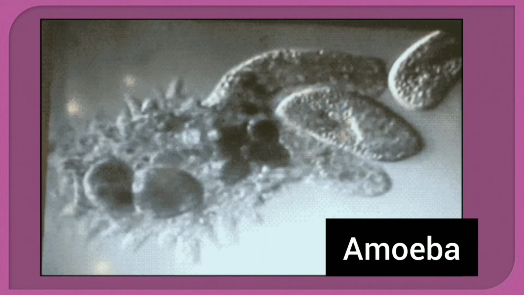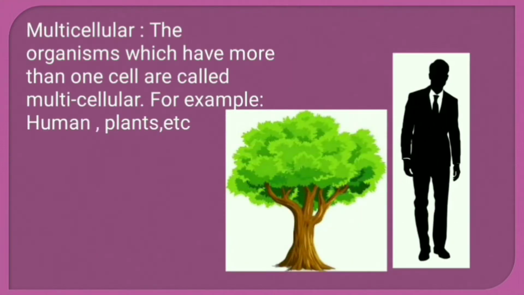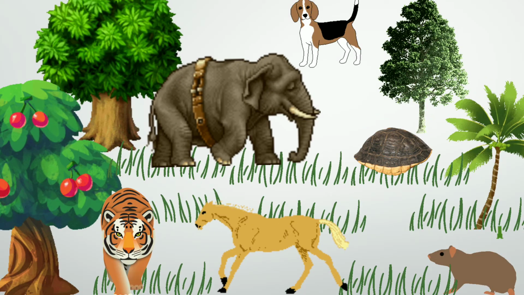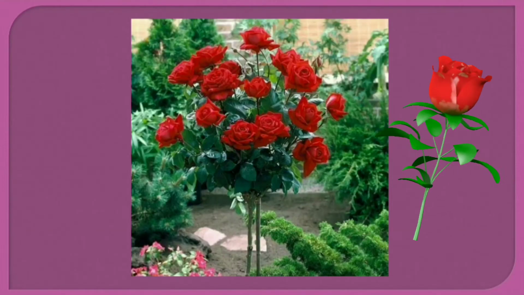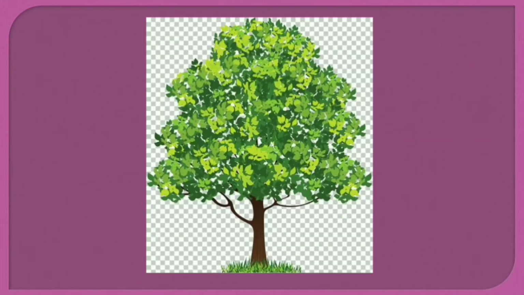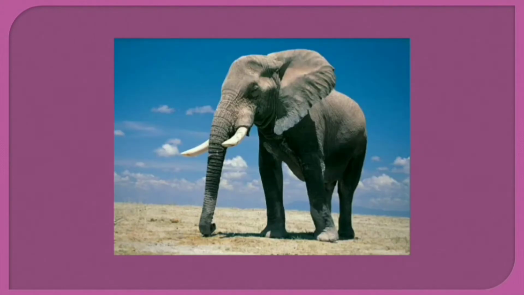The organisms which are made up of many cells are called multicellular organisms. Multi means many and cellular means cell. Depending on its size, a multicellular organism may be made up of millions, billions, or trillions of cells joined together. Most of the plants and animals around us are multicellular organisms. For example, a rose plant, a neem tree, a rat, a human being, and an elephant are all multicellular organisms which are made up of many cells joined together.